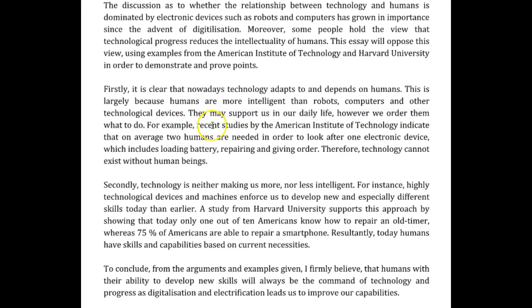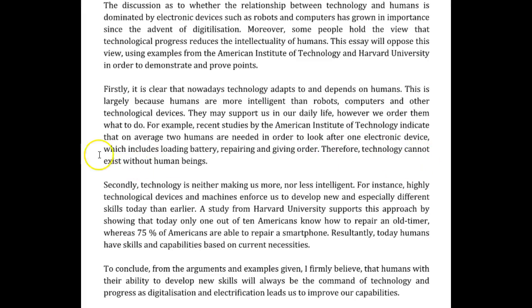For example, recent studies by the American Institute of Technology indicate that, on average, 2 humans are needed in order to look after 1 electronic device, which includes loading the battery, making repairs, and giving instructions, I would say. Giving orders has a military context. It makes us think of an officer in an army giving an order. So we should talk about giving instructions. Machines receive instructions.